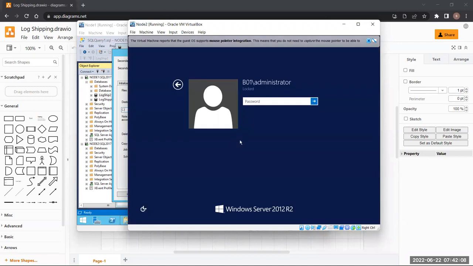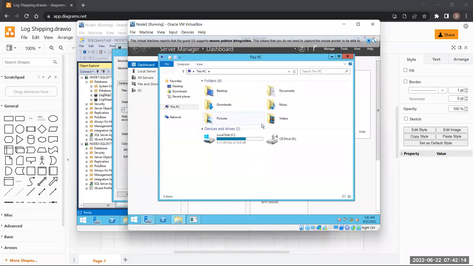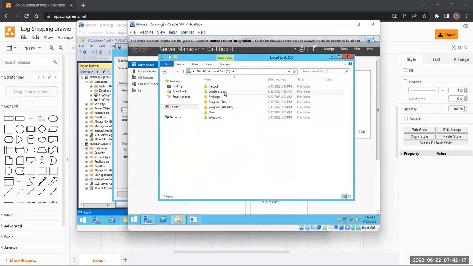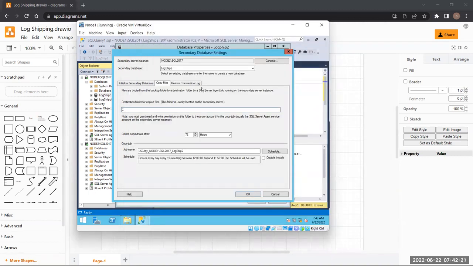It says log ship local. Okay. So it is log ship local. Is it correct? Yes.